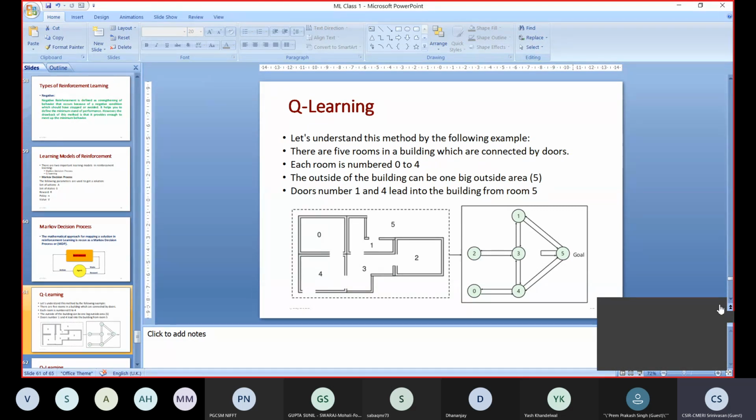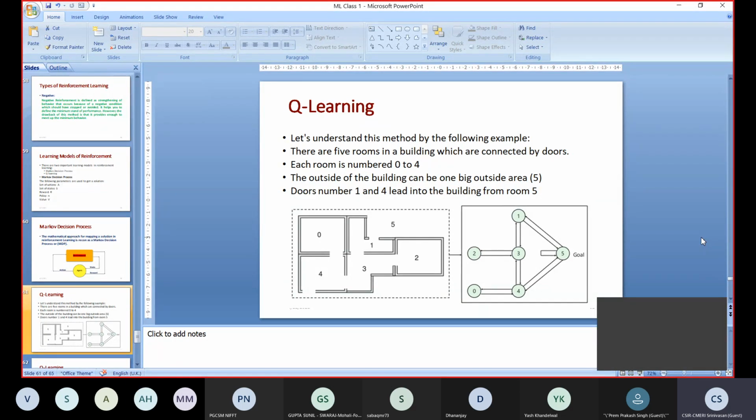Please tell me, are you able to see the slides? It's a virtual platform, so I have to confirm. Yes, sir. Okay, so you are seeing the Q learning slide. Okay, fine, good.